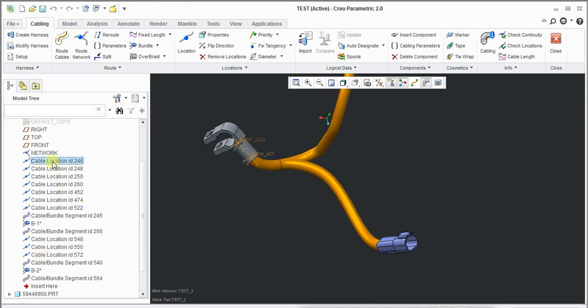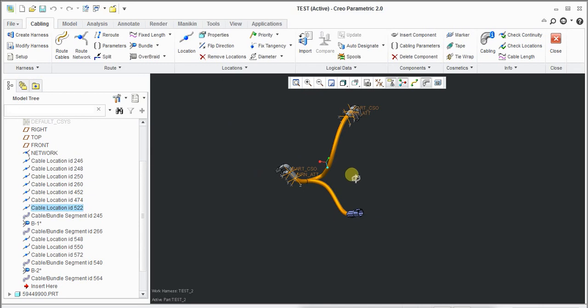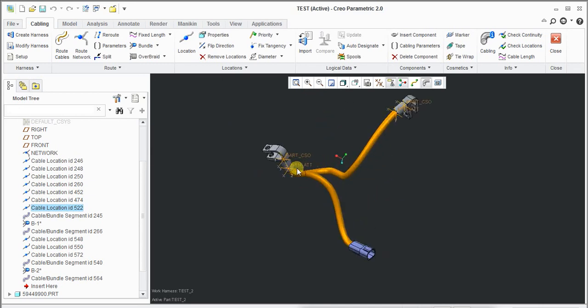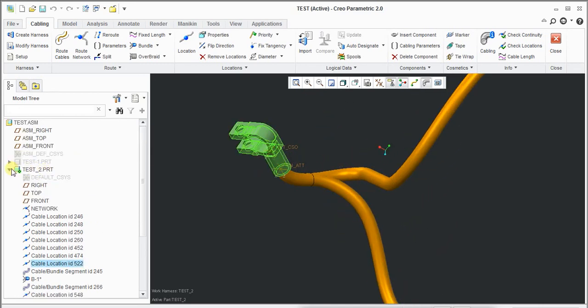So here, no location should be in the air. They should be in a fixed position. They should not be in any, what do you call, non-constraint mode. Okay, and this is the harness routing. And in the next video I'll teach you what this one is.